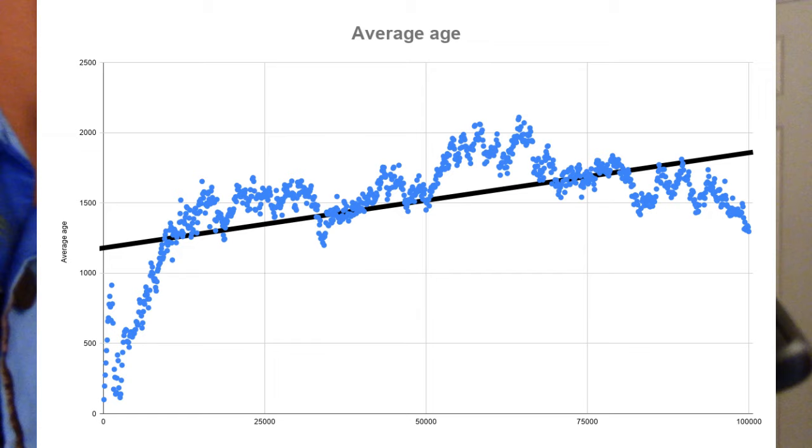This graph shows the average age of the Sqwee at different points in time, and that black line is a trend line showing that the average age of the Sqwee is increasing over time. The longer the Sqwee live, the more they evolve, the better strategies they develop, and the more successful the individual Sqwee become. So this is obviously a pretty simple first step towards creating something that is virtually alive. But I think it's a promising step. We have life and death, we have reproduction, and we have a brain that actually seems to kind of work.